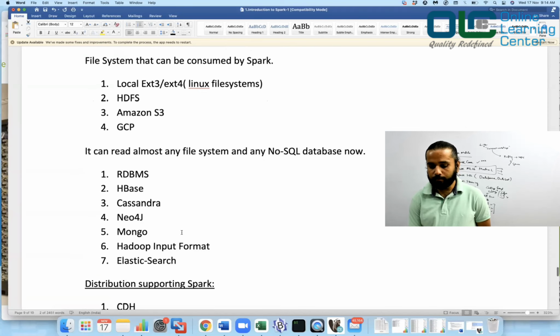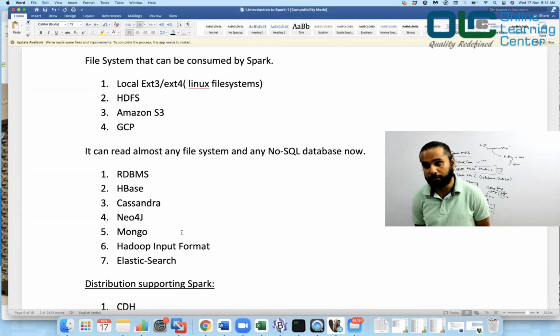Now, file systems that can be consumed by Spark. Spark can actually consume a lot of file systems. Out of the box, you can consume the Linux file system, you can consume HDFS, you can consume Amazon S3, you can consume data from GCP. You can also consume the data from Windows, and there are a lot of other plugins which can help you to read the data from various different sources.